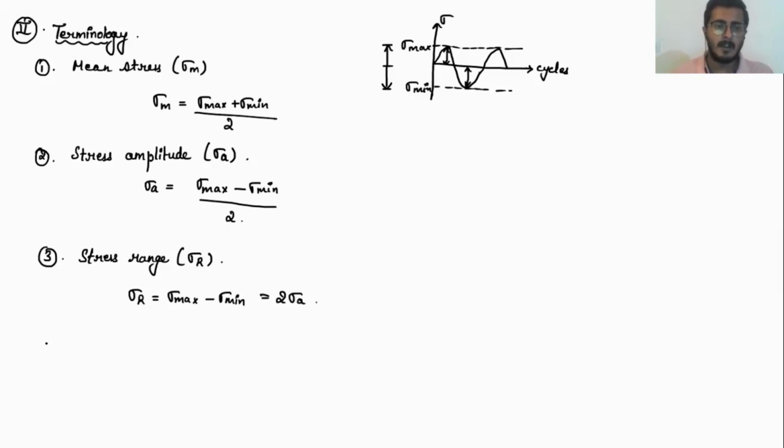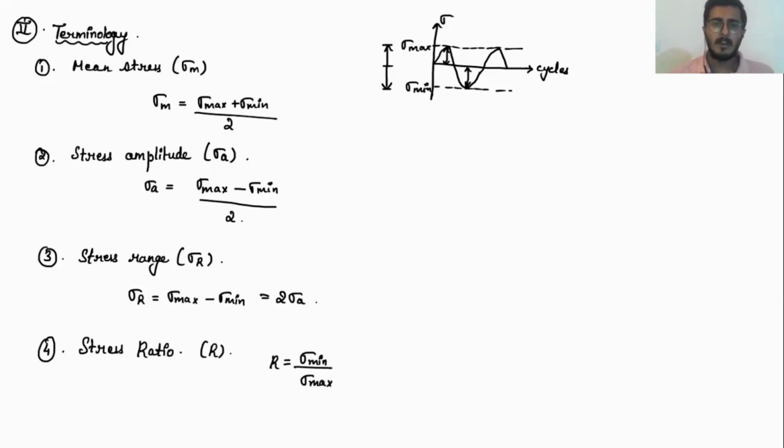Now the fourth term is the stress ratio. It is represented by capital R, and R is sigma minimum upon sigma maximum, the minimum stress upon the maximum.